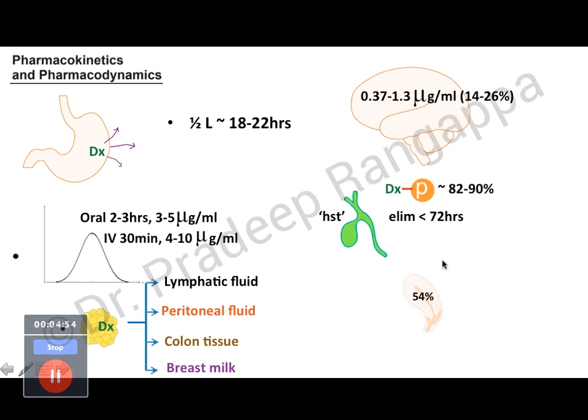And 54% of the serum concentration can be present in the genitourinary system. That's why it is extensively used in pelvic inflammatory disease or any genitourinary condition. And 54% of them can be found in the placental circulation or in the cord blood. That's why it's a very good agent if you are tackling anything to do with the genitourinary system. One third of it is eliminated from the kidneys. In patients with kidney failure, the rest gets eliminated in the feces. So this is the pharmacokinetics and pharmacodynamics of doxycycline.